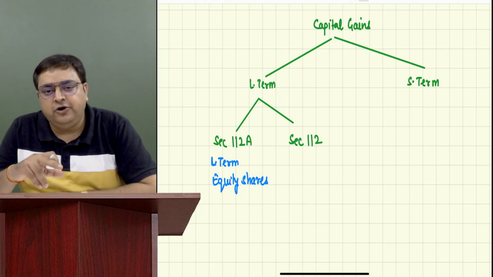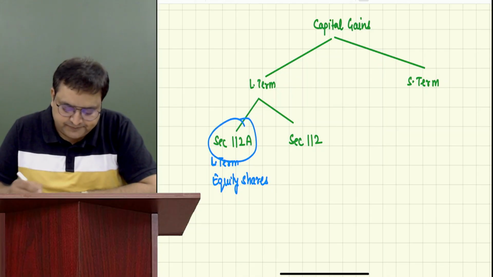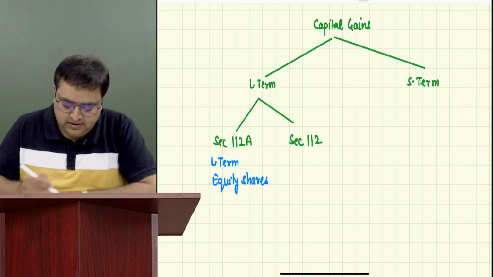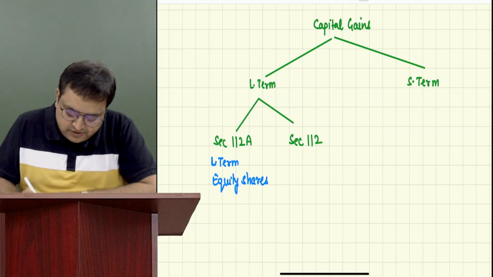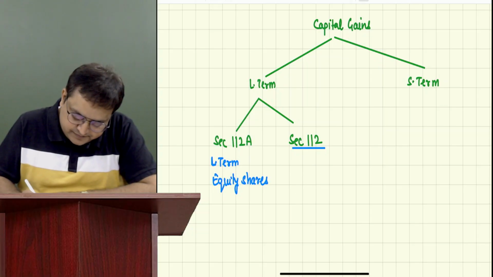Whenever you sell your long term equity shares, it becomes 112A. And what is 112? It is all other long term.